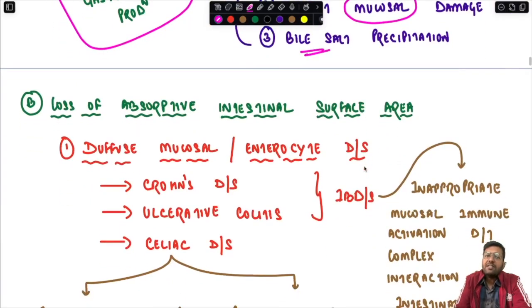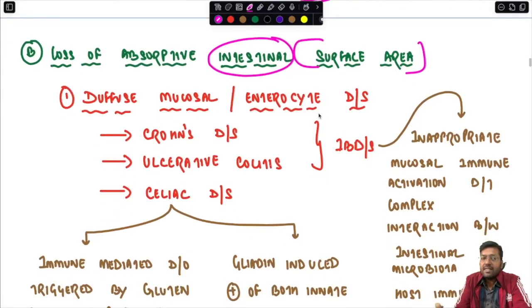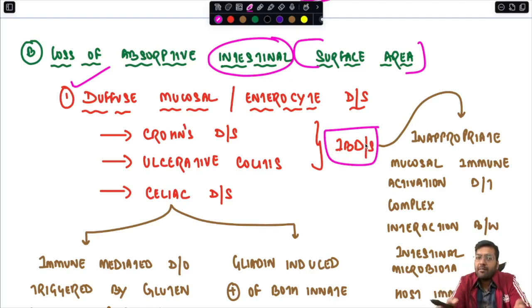The second condition is when there is a loss of the absorptive intestinal surface area because of any disease. The disease can be a diffuse mucosal or enterocyte disease, for example Crohn's disease and ulcerative colitis, which are inflammatory bowel disease. We have discussed IBD, but IBD also plays a role in protein as well as carbohydrate malabsorption. In short, we have already discussed IBD in detail in the IBD section, so over here very briefly we will understand what IBD is.